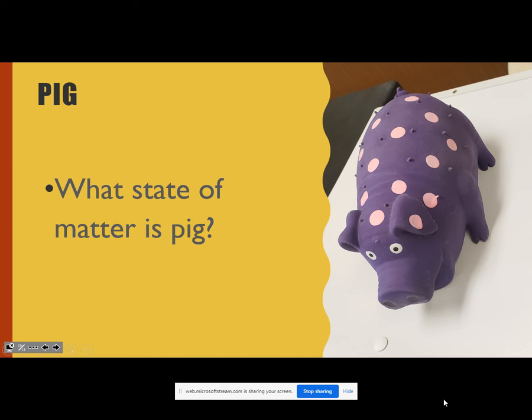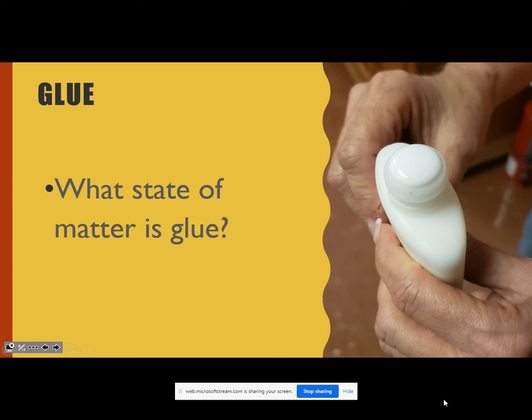That's right, it is a solid. Next would be glue. I know that we're thinking of that and going, glue. Well, it can hold a shape, but does it need to have a container to hold its shape? And that answer is yes. So with that, we see that the glue is in a container because if not, it's just going to spread everywhere and not really hold a shape. So we have to have it in a container to hold its shape.